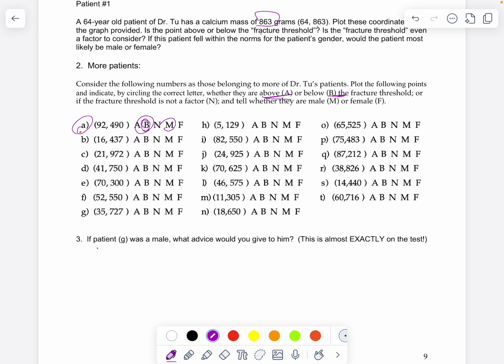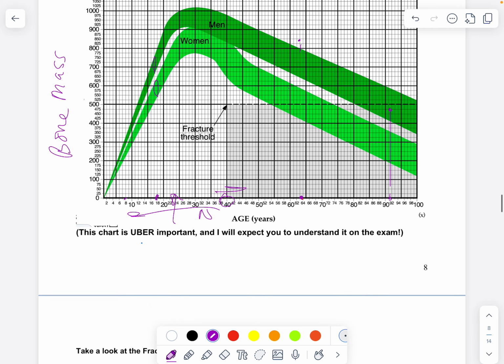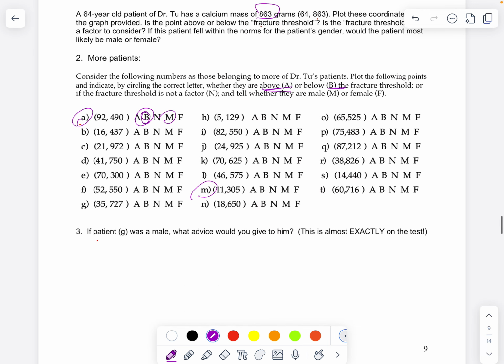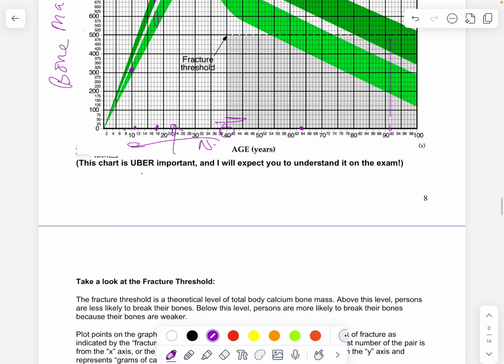So let's just pick a random one. Let's go 11 years old, 305. I think that's going to be right there. So now, 305. Chances are, could this be a male? Absolutely. But I'm going to say it's female, or they are female, excuse me. And the fracture threshold is not a factor. Why? Because they are under 40 years old.